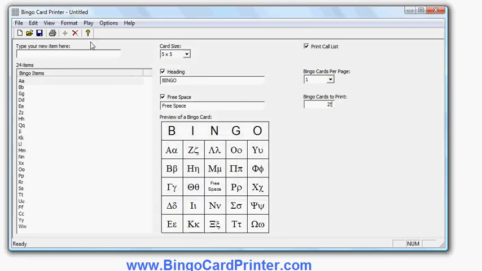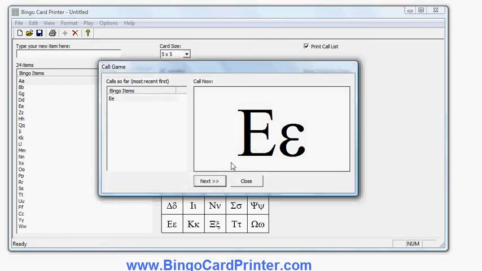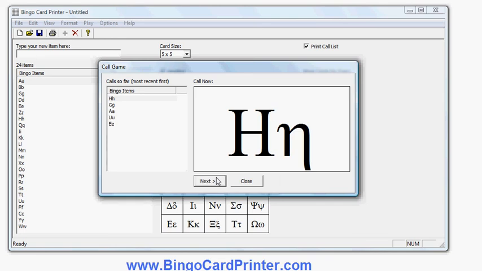As I say, there's also an option for generating items on the fly when you're playing the game rather than using a call list. If I use this play option, call game, it shows me the first Greek letter here, and then I'll press next, and it'll give me the next one, and the next one, and so on. It's picking them in random order.